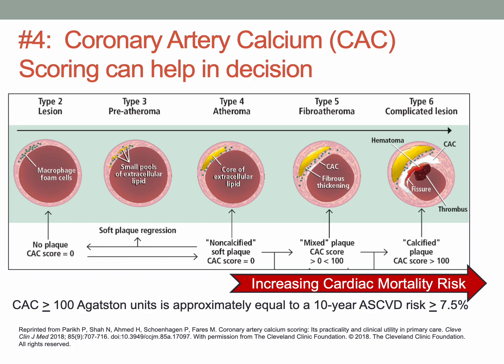The CAC score, or the coronary artery calcium score, can help in decision making. Basically, if you have calcium that's detected on this scan, calcium does not belong in the smooth muscle tissue of the vessel wall, and that means that plaque has calcified. And so anything other than 0 would potentially steer me into the direction of giving a statin in that patient.